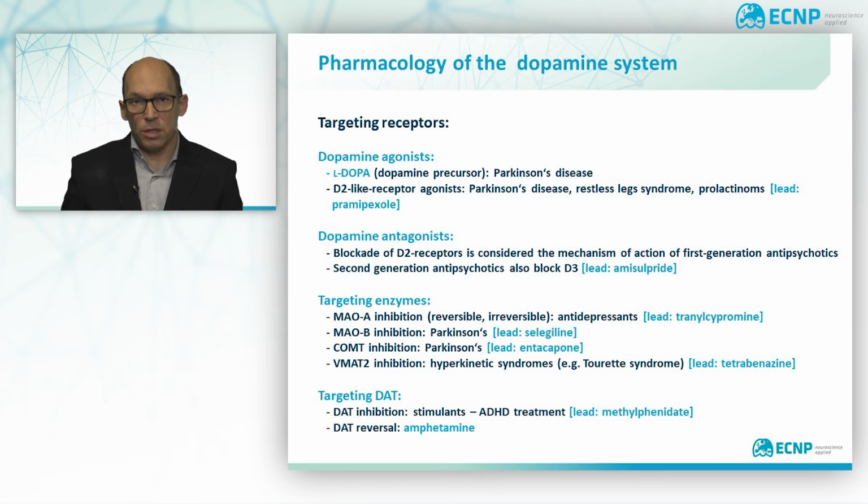In Parkinson's disease, one tries to increase dopamine levels, and this is done via blockade of its catabolic enzymes COMT and MAO. MAO inhibition is also used in depression. However, there it may be also important for serotonin metabolism, and this is also broken down by MAO. Furthermore, there's a niche indication for VMAT2 inhibition.